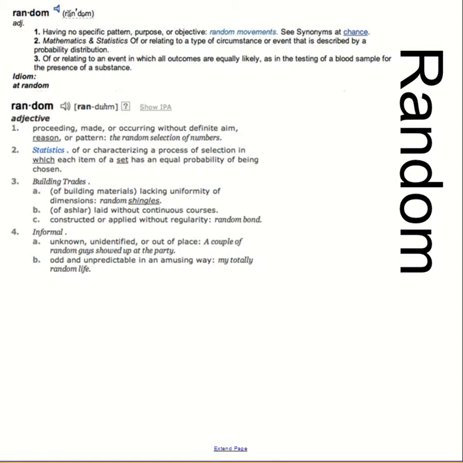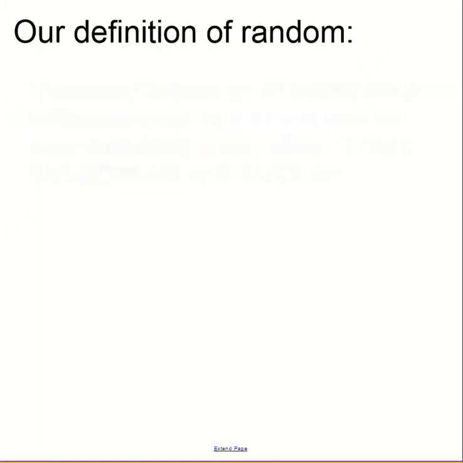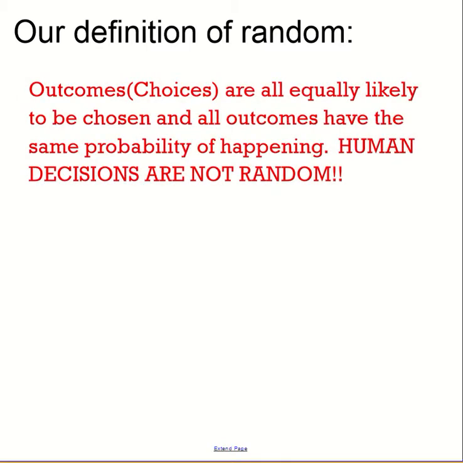So we're actually going to use a definition for random. Our definition for random is going to be: outcomes and choices are all equally likely to be chosen, and all outcomes have the same probability of happening. Human decisions, just so you know, are not random. We always have a reason behind it. It may be illogical, it may not be a smart reason, but we always have reasons, and so it's not random. So to be random, the outcomes or choices are all equally likely to be chosen, and all outcomes have the same probability of happening.